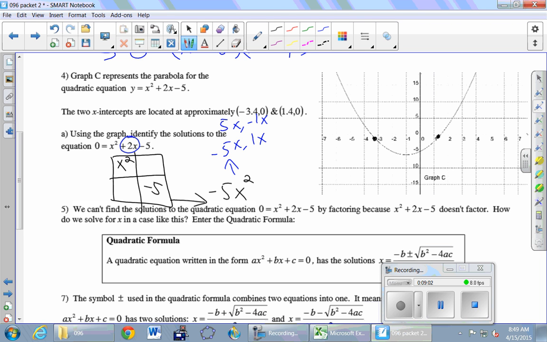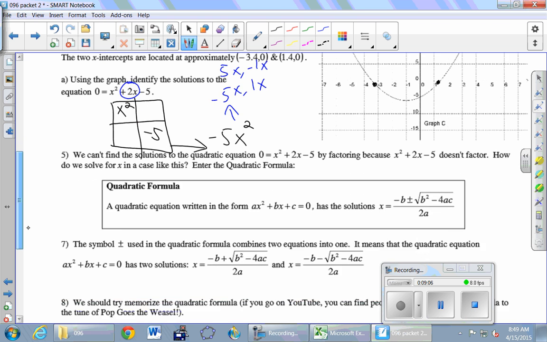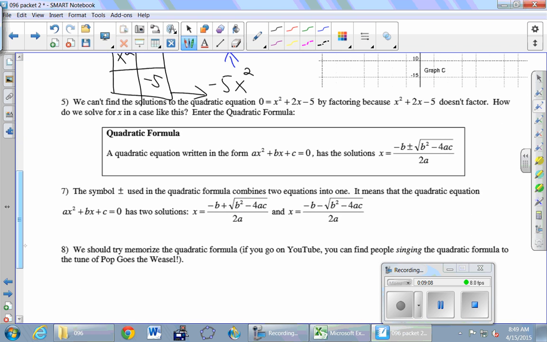Will. Okay, so here's the quadratic formula.